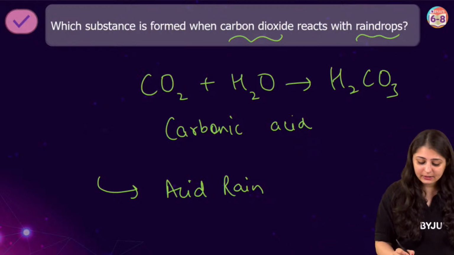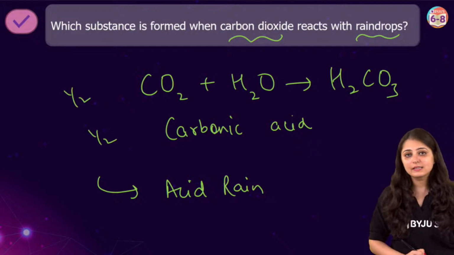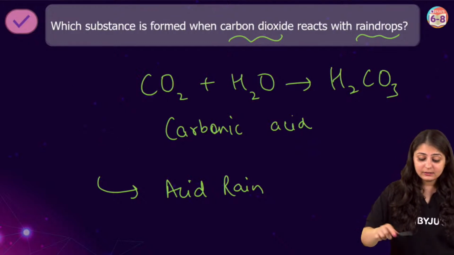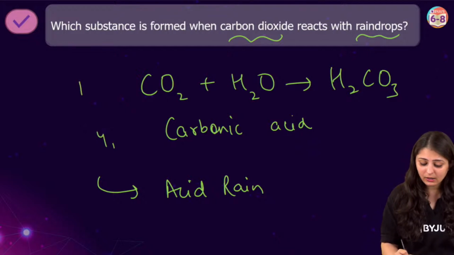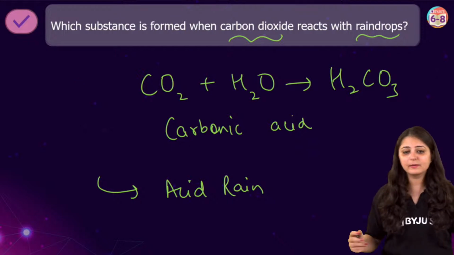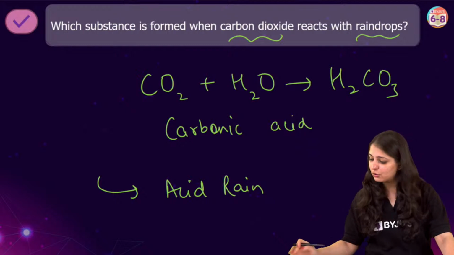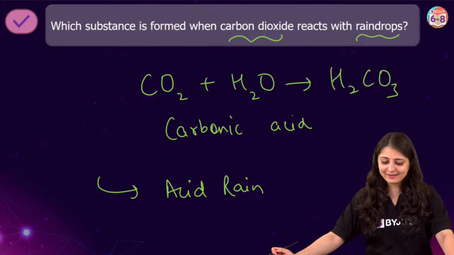Please note that if it's a 1 marker, then half for this, half for this. But if it's a 2 marker, then 1 mark इसके लिए होगा, half इसके लिए, half इसके लिए. So you have to mention everything, okay? Depending upon the weightage. Carbonic acid, very good. Super proud of you, everyone.